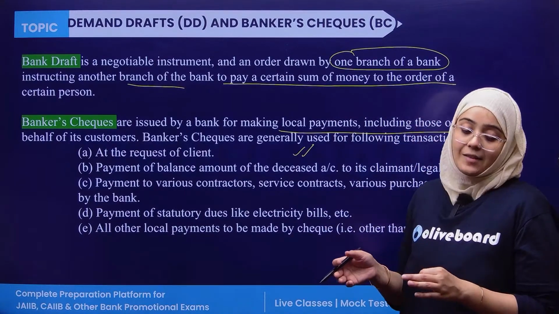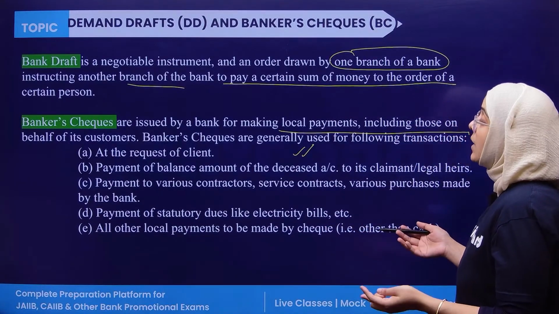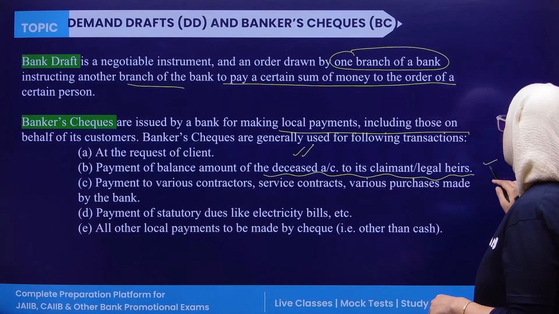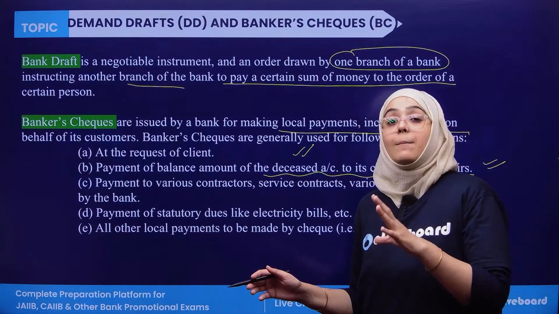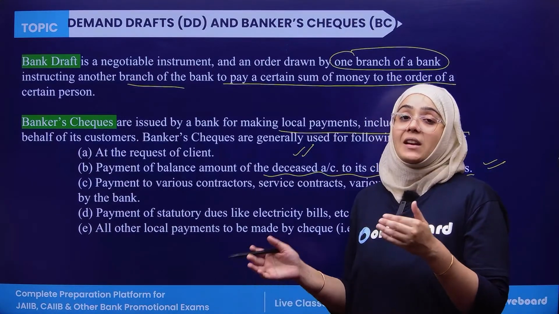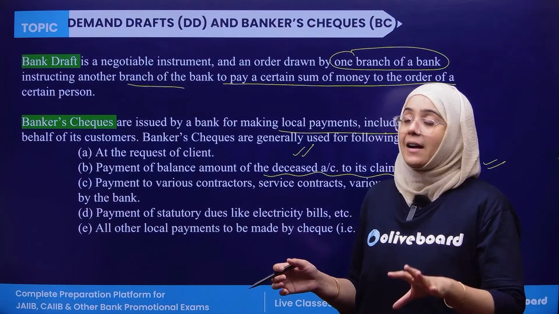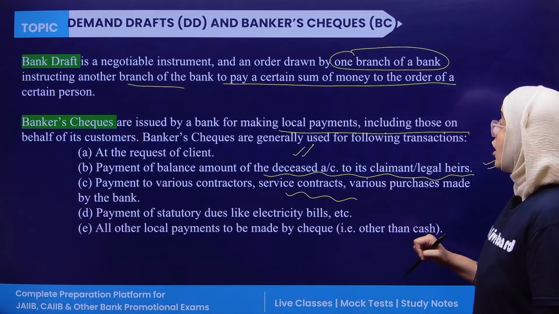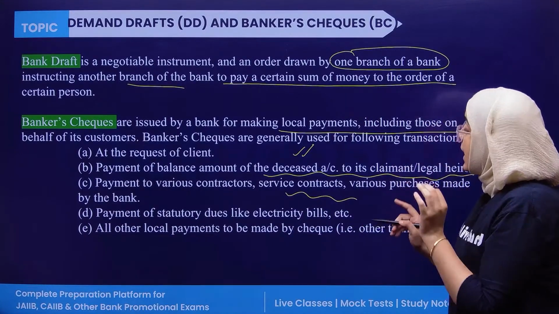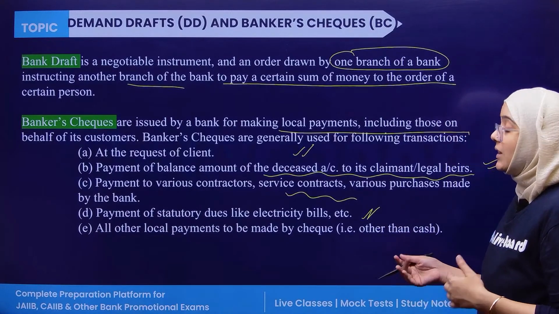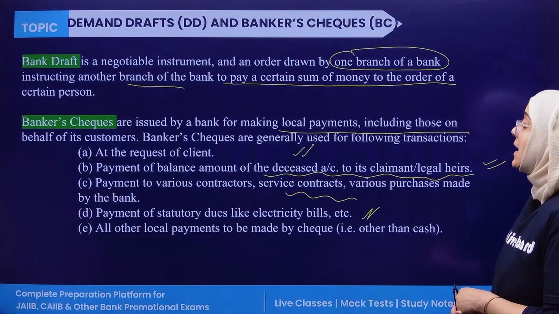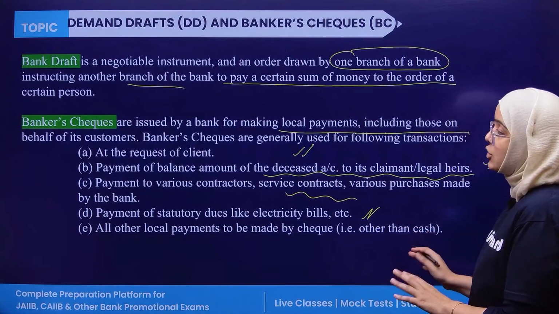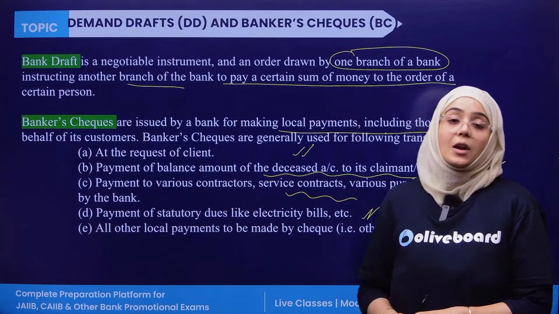Okay, so first of all, it is at the request of the client. Second, the payment of the balance from a deceased account to the claimant or legal heir, meaning any balance payment is transferred from the deceased account to the legal heir. For this, the banker's check is used. Banker's check is used for various service contracts also, for purchases made by the bank also. It is also for the electricity bill, for statutory dues also. It is for making local payments to be made by check other than cash. So all these are the payments which are included in the banker's check.